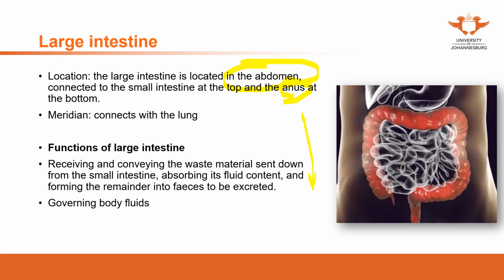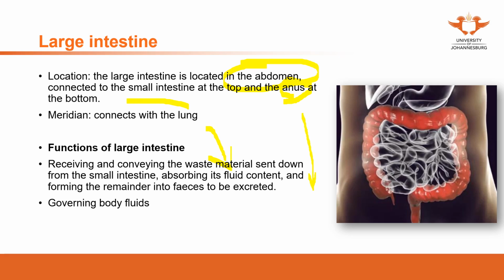For example, previously when we studied the stomach, we mentioned that the stomach governs the descending. The stomach helps everything move downwards, that's the descending. The waste moving from the small intestine to the large intestine and further down to the anus needs assistance from the stomach.